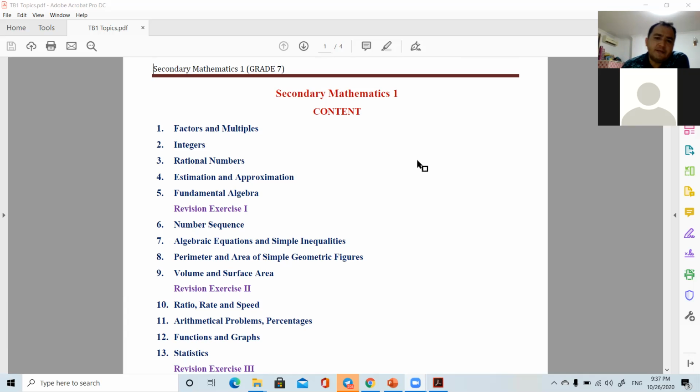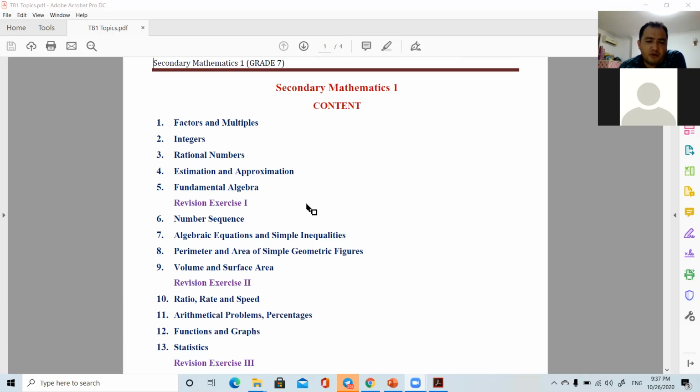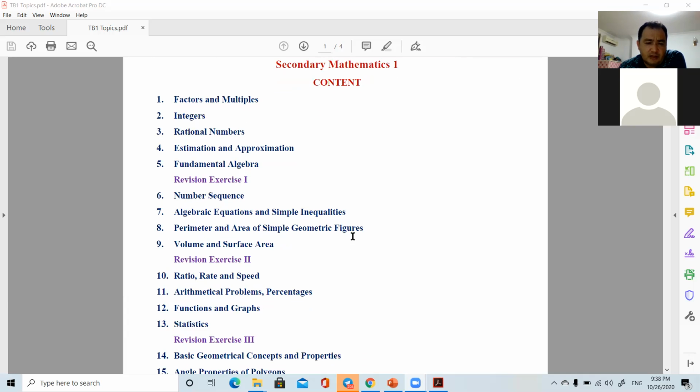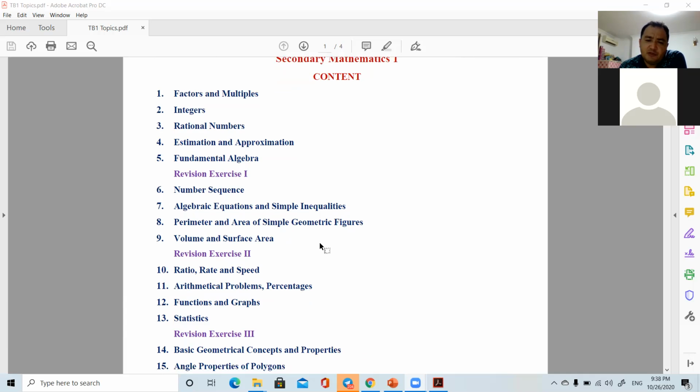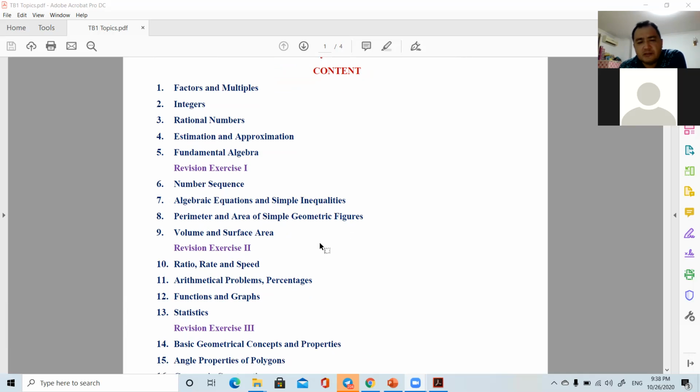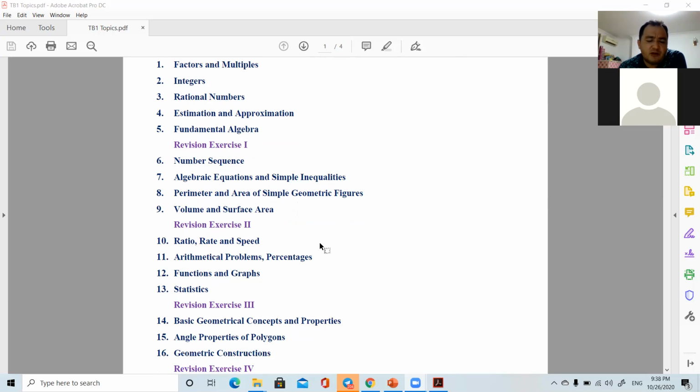That's much better. Anyway, these are the topics we are going to study. If you're good, we will go fast; if you are a bit weak, we will go a bit slower. Starting with factors and multiples, you might know this, but we still need to revise quickly. Then integers, rational numbers, estimation and approximation, fundamental algebra, number sequences, algebraic equations and simple inequalities, perimeter and area of simple geometric figures, volume and surface area, ratio, rate, and speed. We have around 16 different topics here.